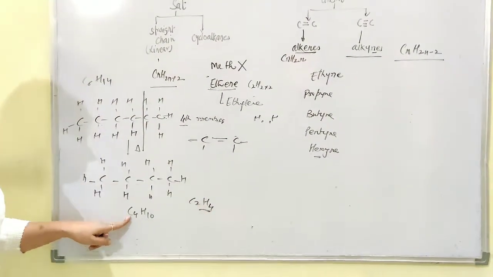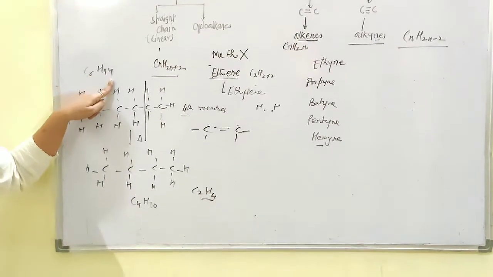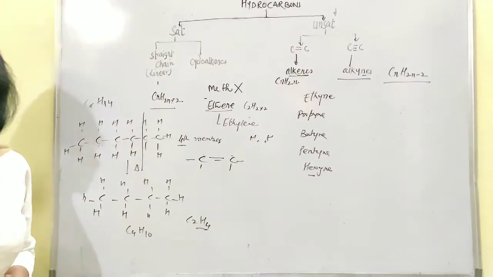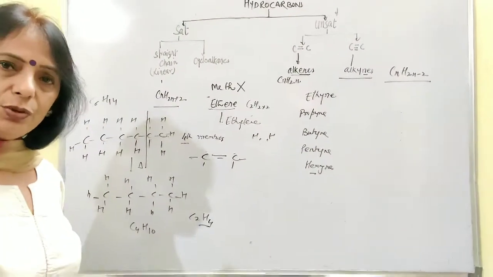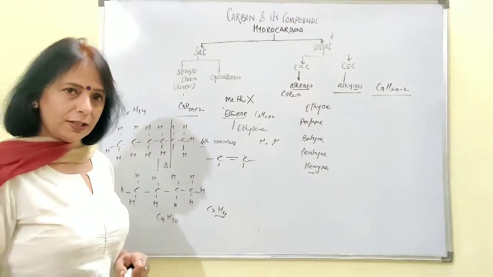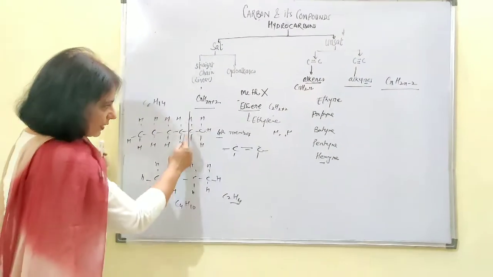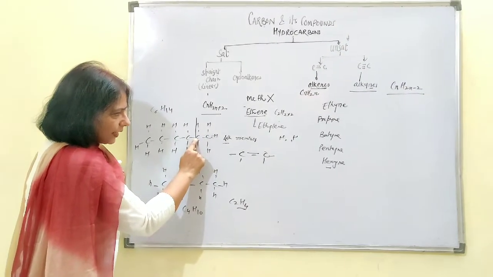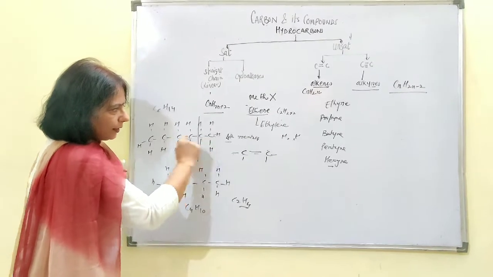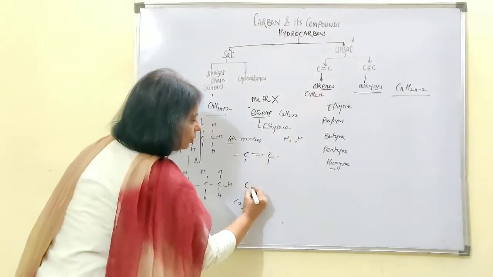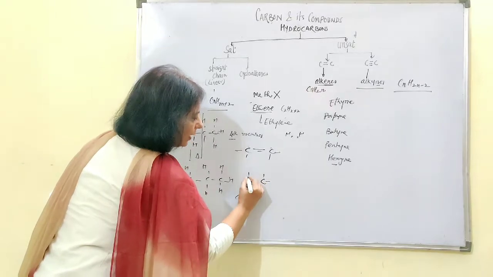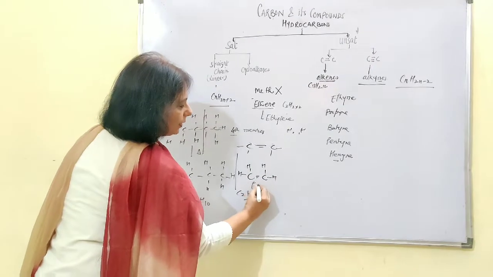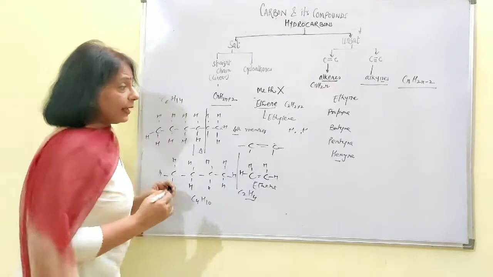C2H4, because 4, 10 minus C2H6. That means the cracking has taken place. The chain has broken itself because the hydrogen was not sufficient for all the carbon atoms. So what will happen? Once it has broken from this area, definitely the free electrons present on this area will be forming the bond, and the double bond will be developed between these two carbon atoms and an unsaturated hydrocarbon will be formed, which is ethene. That's what I am telling you in this case.